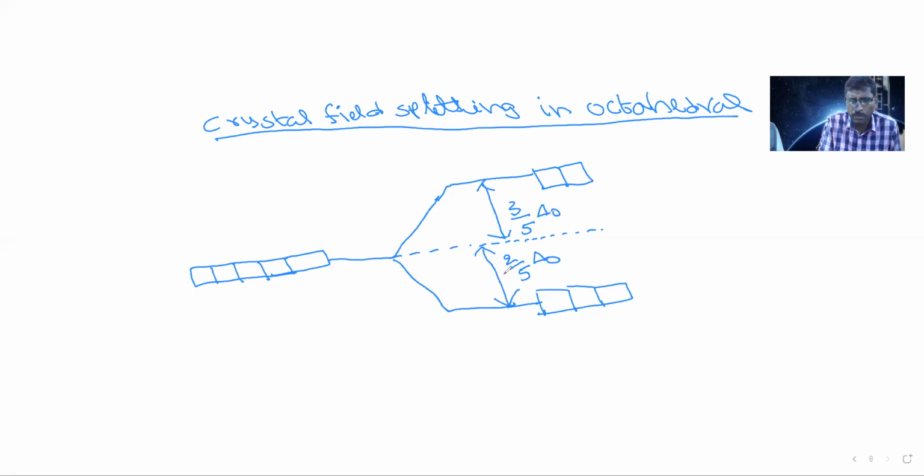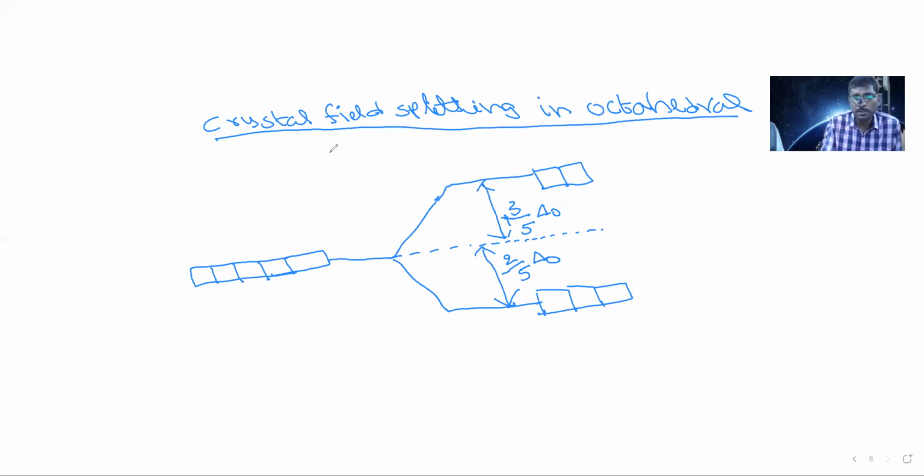Here it is minus 2 by 5 because the energy is decreasing, so the sign is minus; above, the sign will be plus 3 by 5. Whenever an electron is present in the lower orbitals, its energy is minus 2 by 5 delta O. Whenever an electron is present in the above orbitals, its energy is plus 3 by 5 delta O. So delta O is the crystal field splitting energy in octahedral complexes.